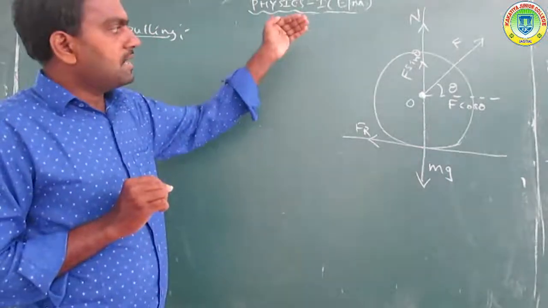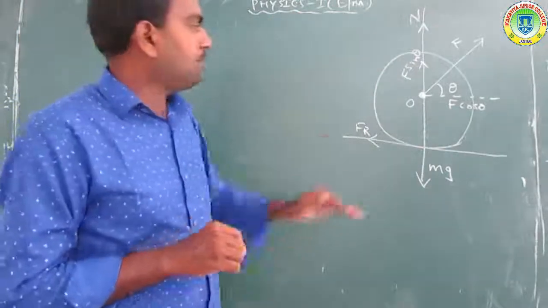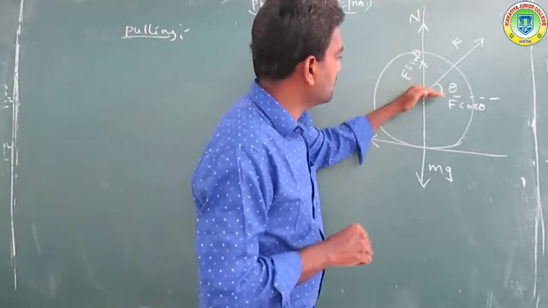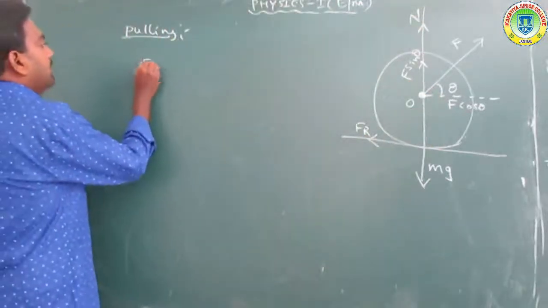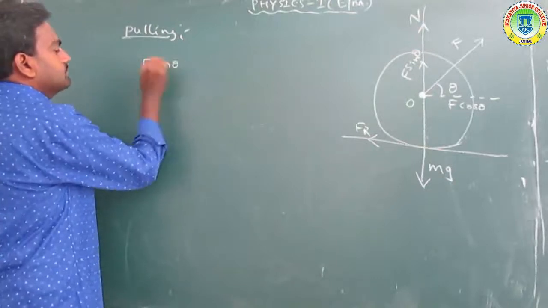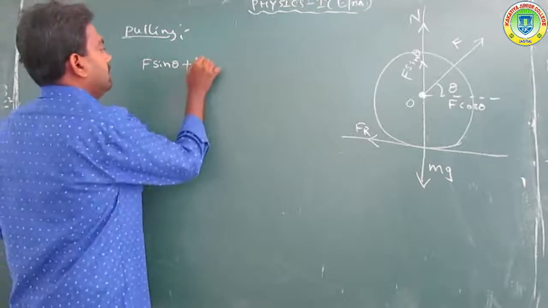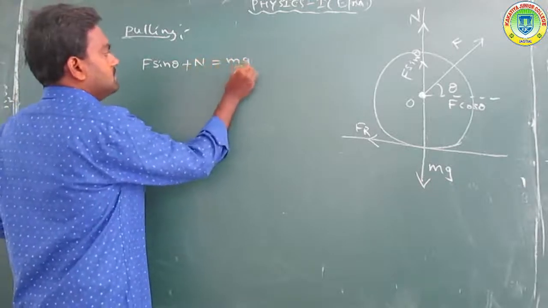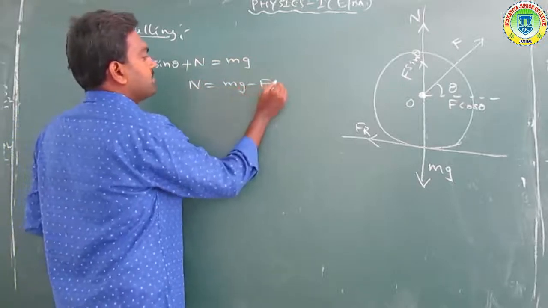Now the upward force is equal to the downward force. So F sin theta plus N is equal to mg, which gives N is equal to mg minus F sin theta.